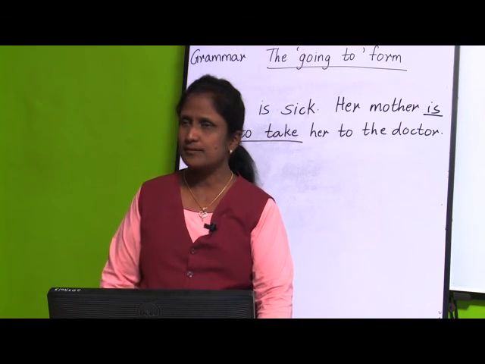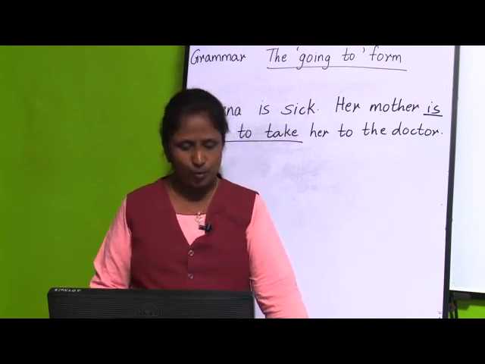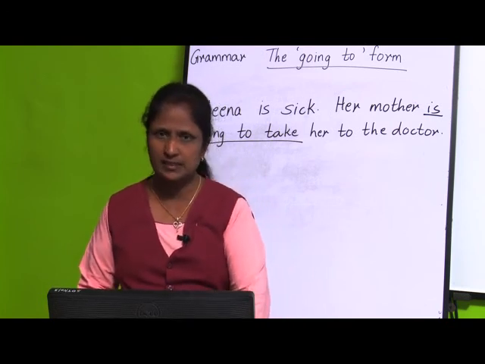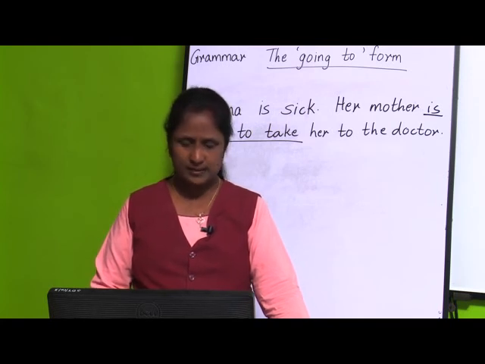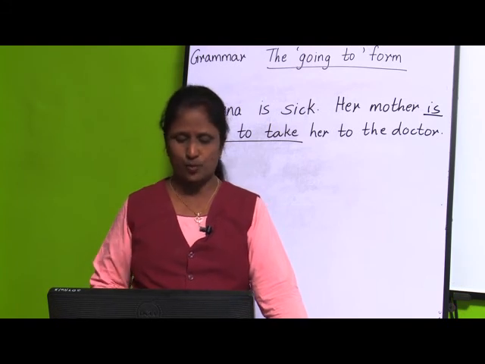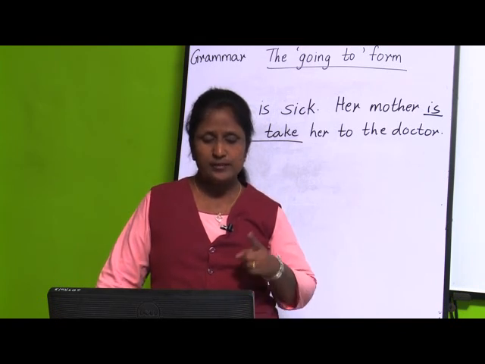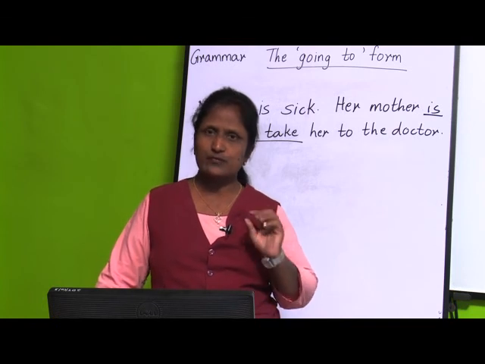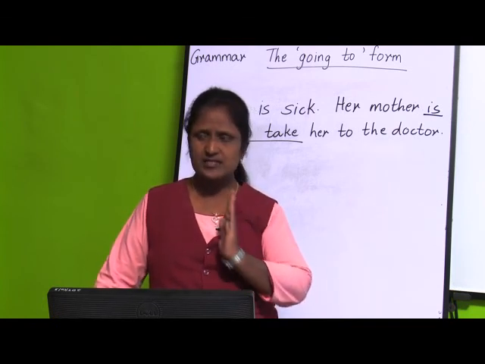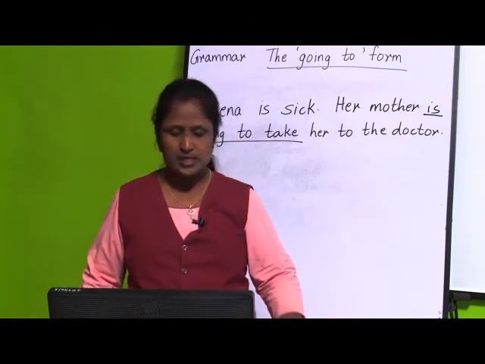Now, children, if you turn your page, you see some exercises over here: fill in the blanks with the going to form of verbs given in the bracket. Now, in the bracket some words are given. So, you have to write the answer. Vijay dash buy the movie tickets on his way to his home. Now, how are you going to write this going to form? Vijay is going to buy. Vijay is going to buy. Now, Vijay is a singular subject, so we are going to use is. Vijay is going to buy the movie tickets on his way to his home.